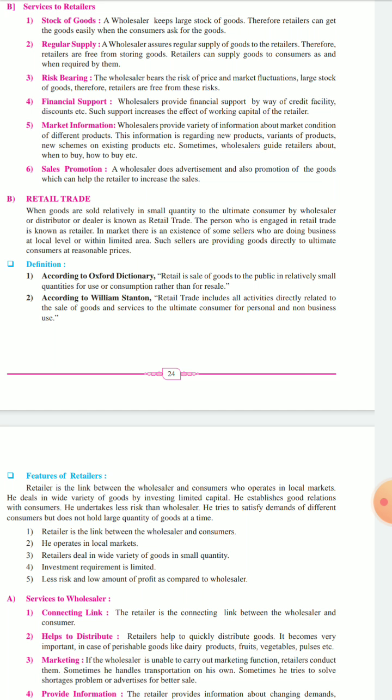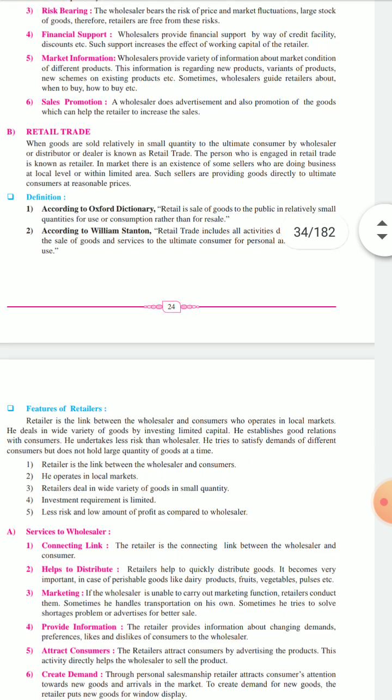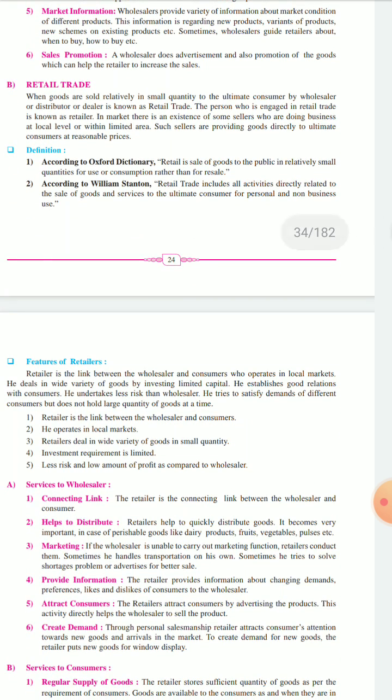Okay, so here he establishes good relationship with the consumer. Okay, he undertakes less risk than the wholesaler. He tries to satisfy demand of different consumers but does not hold large quantity of goods at a time. Okay, so whenever the consumer requires, they will buy it from the wholesaler.